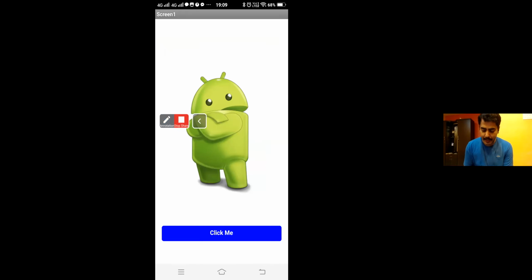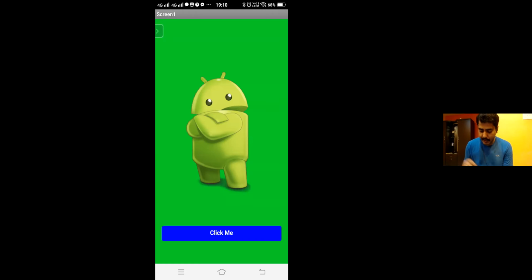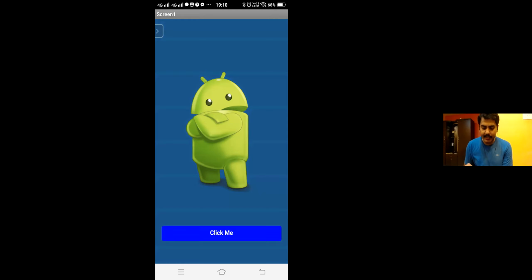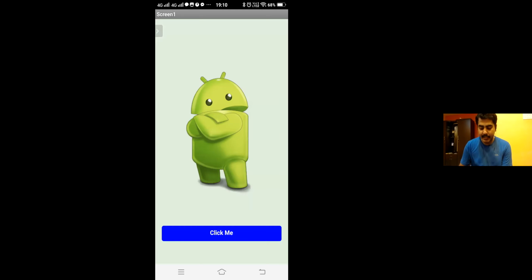So if you just take a closer look at this, what I'm going to do is I'm going to press the button, right? Once I press the button, the background white color is actually going to change into different colors. So for example, let me click this. So if you see now, from white, it turned to green. Now, if I click it again, it turns to another color. If I click it again, it turns to another color. And if I just keep on doing this, I start getting different colors.